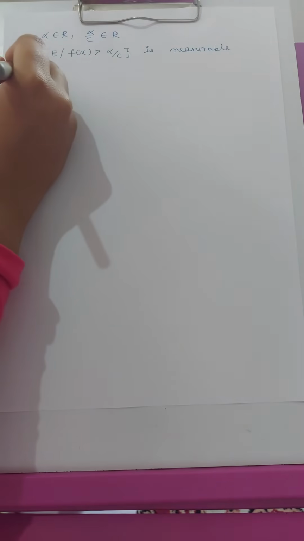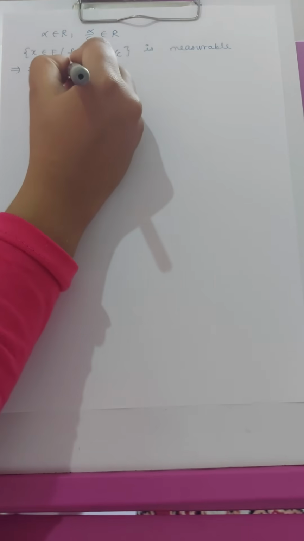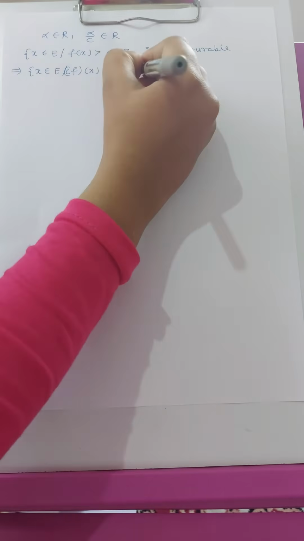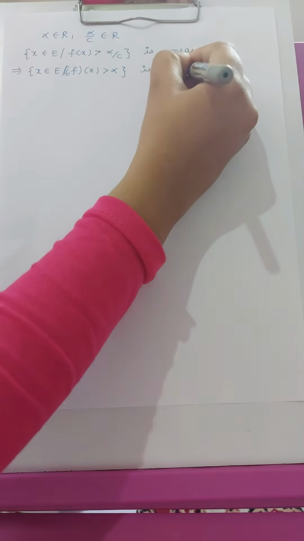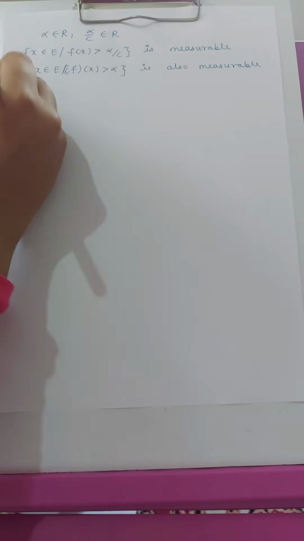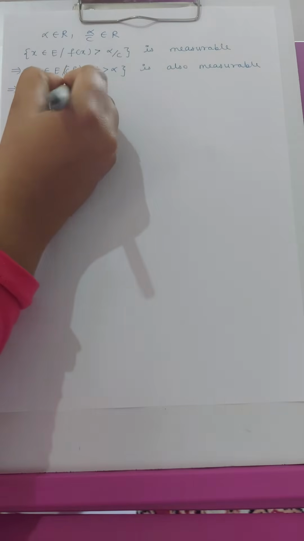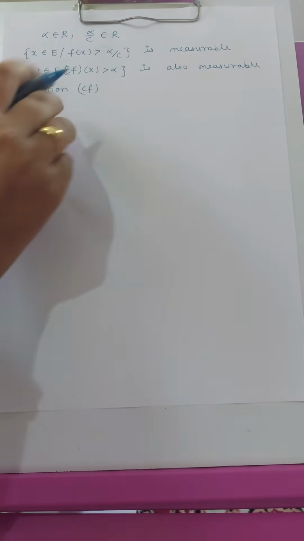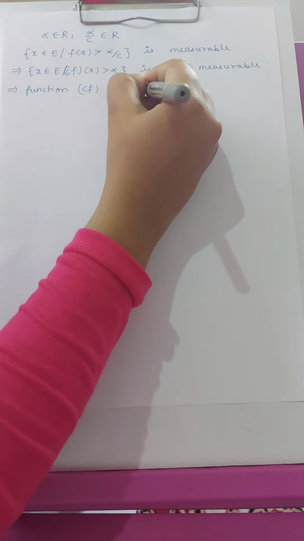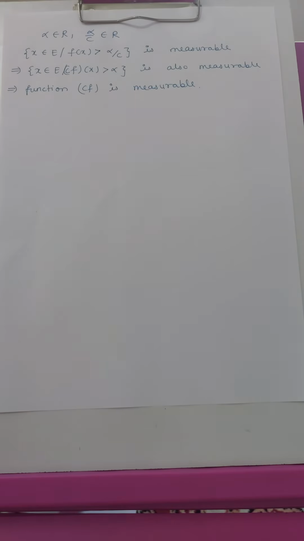Now since this set is measurable, it implies that the set where x belongs to E and cf(x) is greater than alpha is also measurable, and therefore the function cf, where c is a constant and f is a measurable function, is measurable. So the second part is proved.